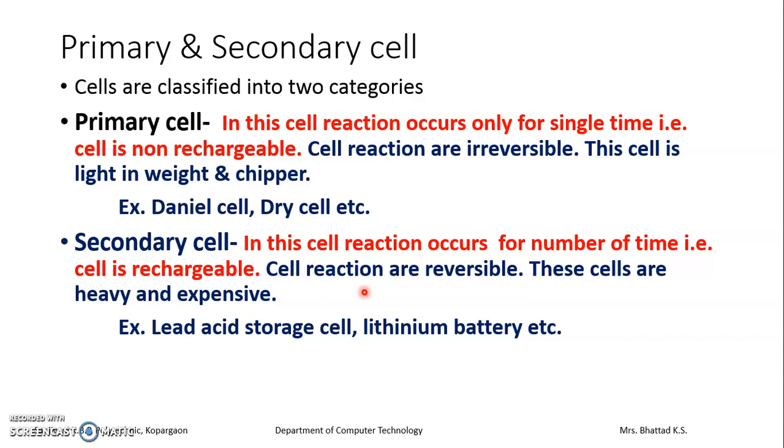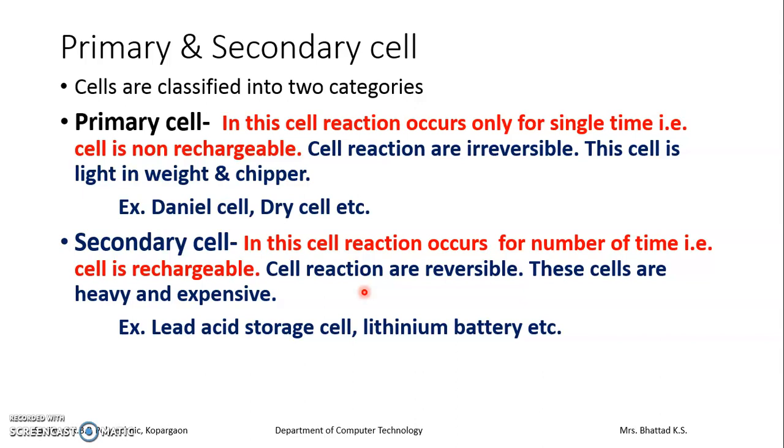It is light in weight, easy to carry and cheaper also. What is the price of the dry cell which we use in a torch or in toys or in a clock? 10, 15 or 20 rupees. Examples of primary cells are the Daniell cell, which we have focused on more than once, as a corrosion example as well as the very first galvanic cell, made up of zinc and copper, and the dry cell which we use at home for various purposes.